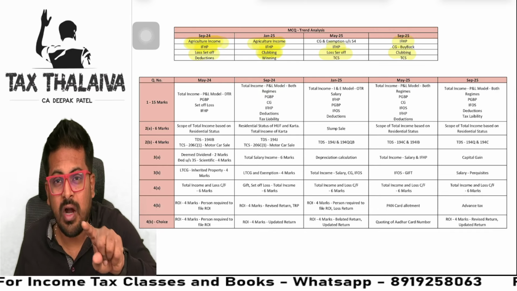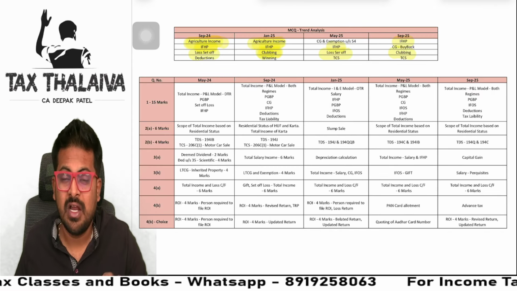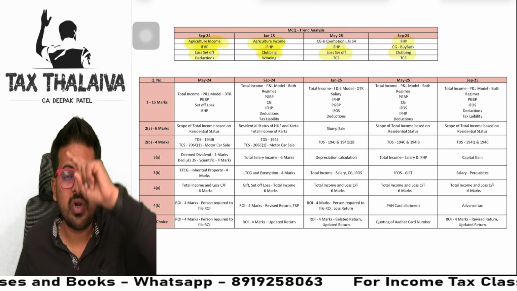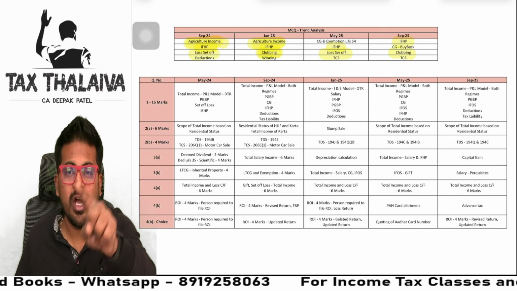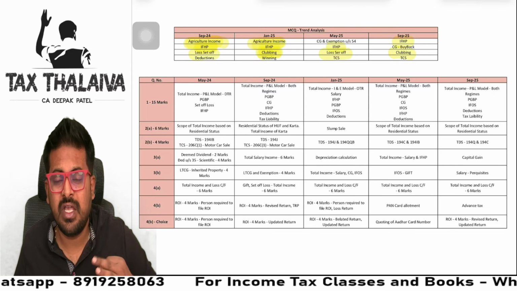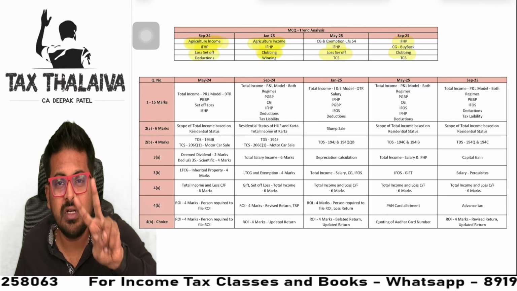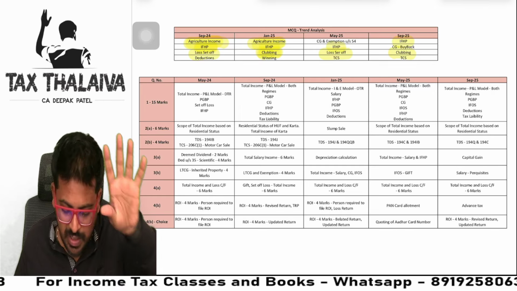It takes a lot of time to solve under both regimes, and it is also confusing. Your confusion will vanish if you watch my 1 hour video. I have given a small shortcut trick to solve both regimes questions, guys. You watch that, you will get an idea.